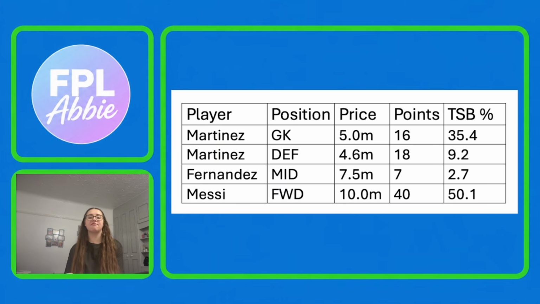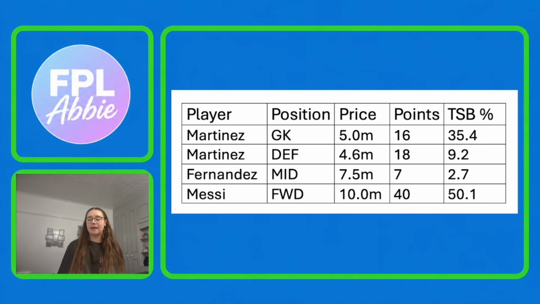Okay, and then looking at my final target team for round 5, we've got Argentina. The first player that I like is Martinez, the goalkeeper. He is priced at 5 million, has picked up 16 points in the World Cup so far, and is 35.4% owned. Like I said when talking about Bounou, the Morocco goalkeeper, if your goalkeepers have both been knocked out or have managed to both get injured or something like that, and you need a goalkeeper and you've got a little bit more to spend than how much Bounou is, then Martinez would be the option that I'd go for, because I think he's more likely to progress even further in the tournament, which should hopefully mean you don't have to spend another transfer on your goalkeeper.